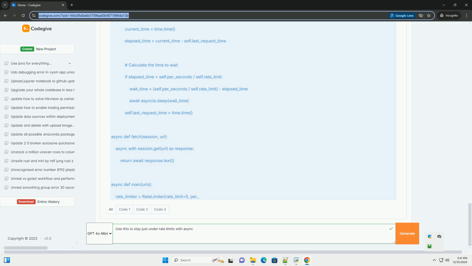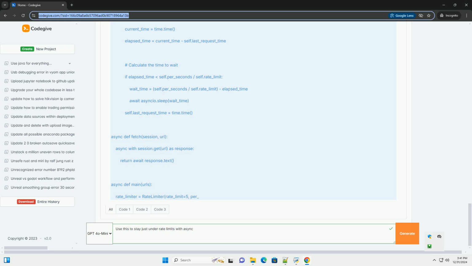async with session.get(url) as response: return await response.text(). async def main(urls): rate_limiter = RateLimiter(rate_limit=5, per_seconds=1) # 5 requests per second. async with aiohttp.ClientSession() as session: tasks = []. for url in urls: await rate_limiter.wait() # wait before making a request. tasks.append(fetch(session, url)). responses = await asyncio.gather(*tasks). for response in responses: print(response[:100]) # print first 100 characters of each response.